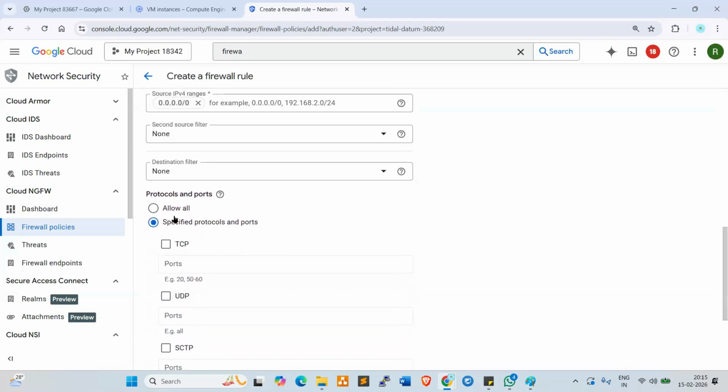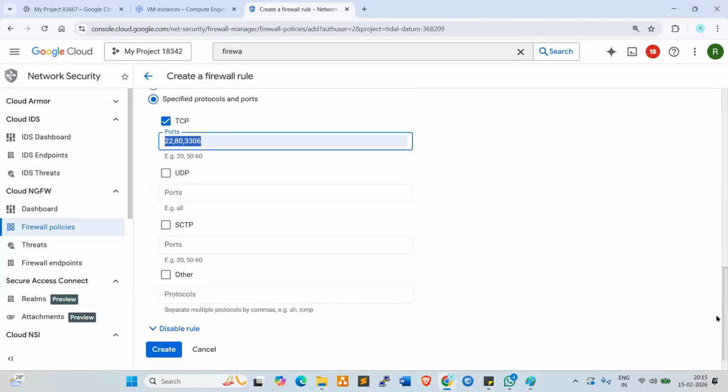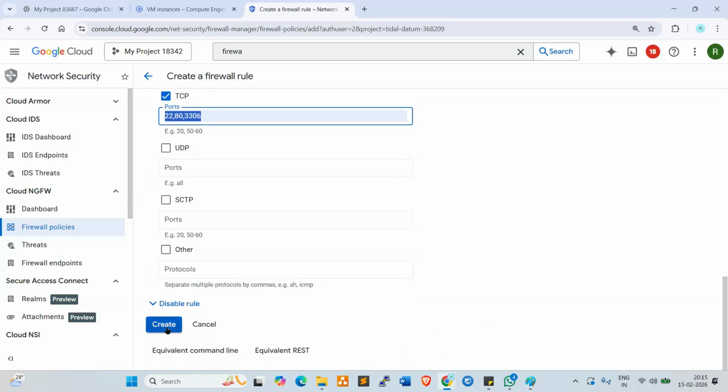Look at here. This is important. Protocols and ports. So here, specified protocols and ports. Select TCP. TCP port range you can give. I'm giving these ports only: 22, 80, 3306. Currently we don't have any DB, but if you want to give, you can give. I want to allow 22, 80, 3306. Okay. Now go down here, click on create.